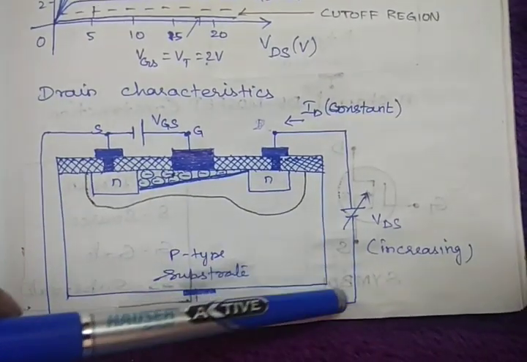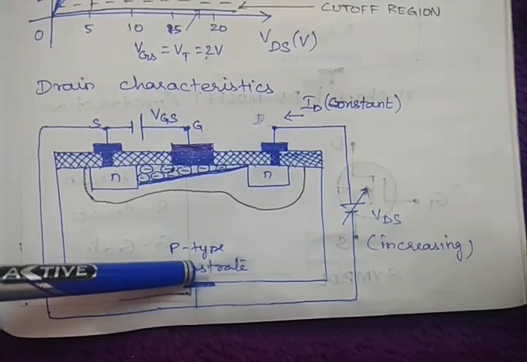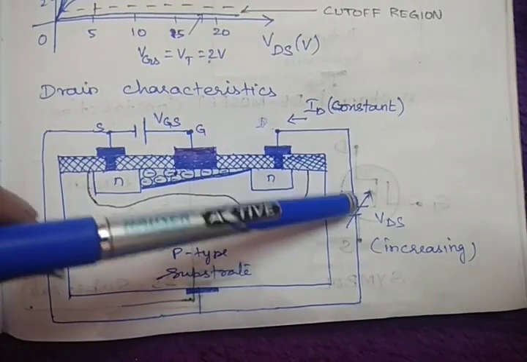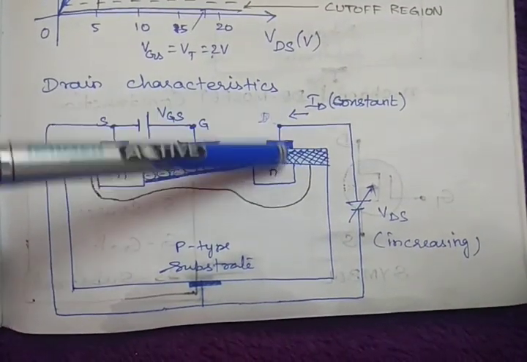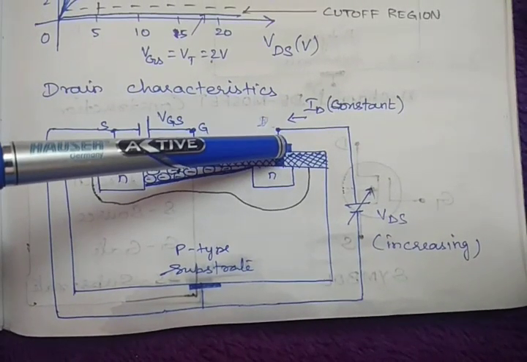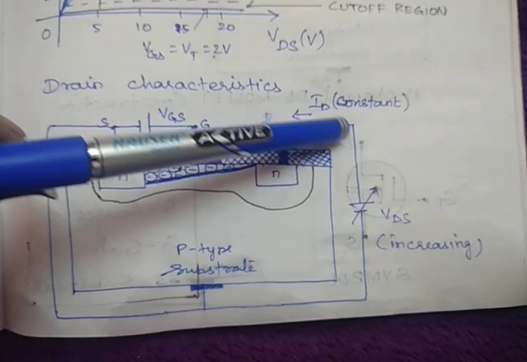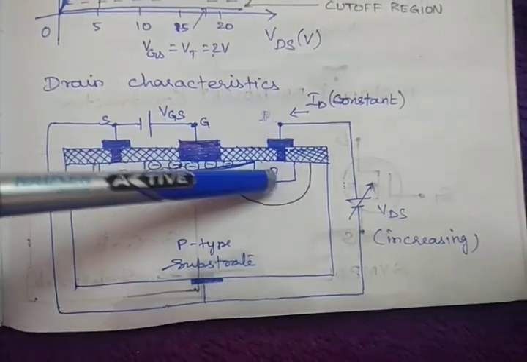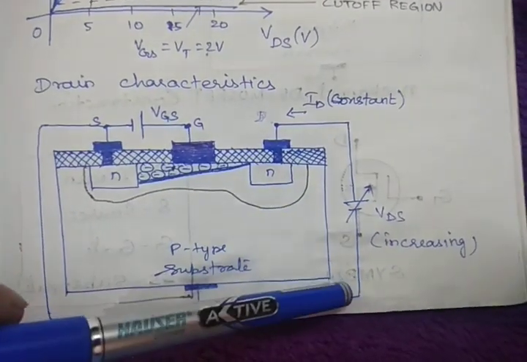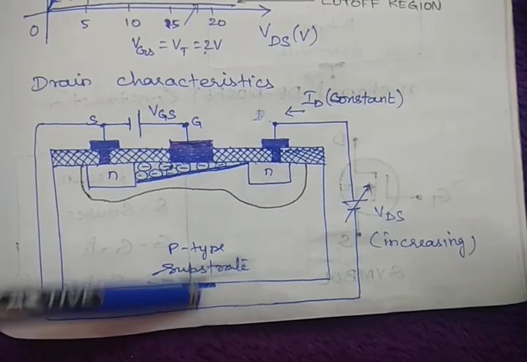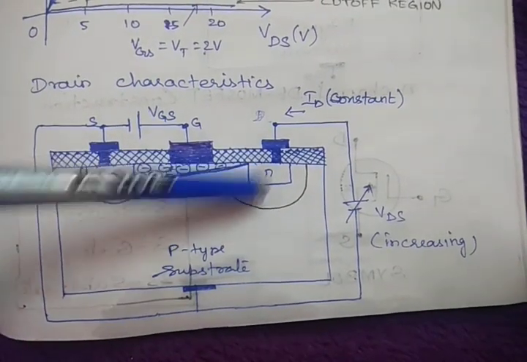See, the negative terminal is connected with this P-type substrate, and the positive terminal is connected with this drain. The positive terminal of the battery is connected with N-type material, and the negative terminal of the battery is connected with P-type material. Then what is this?